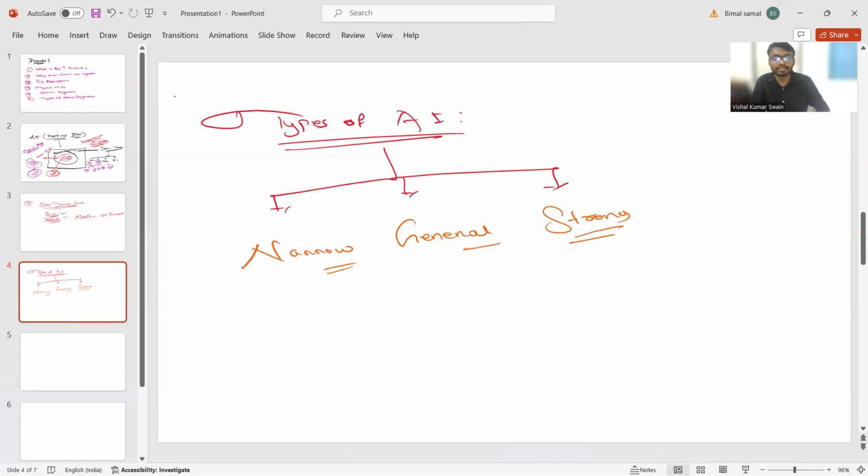Then the next type of AI is known as general AI. This type of AI would be like having a robot that is smart across a lot of different tasks, just like humans are. It could play chess, recognize faces, and even write poetry.